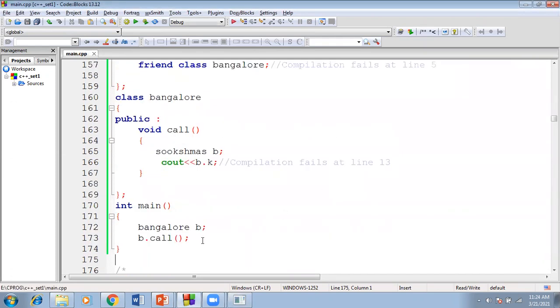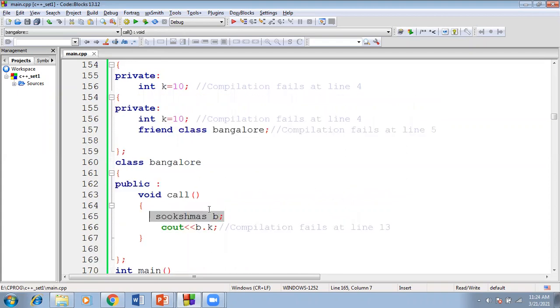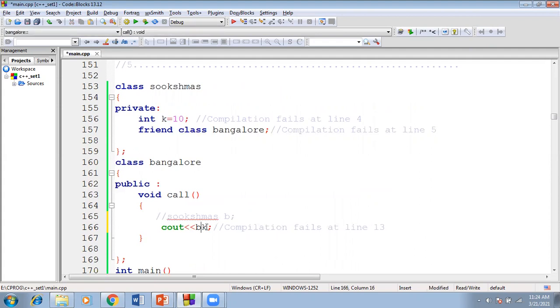So I created an object and I'm calling it here. You have to create an object if you want to access the value. Suppose if I comment this and try to access k directly, you will get a compile time error. That is the reason inside Bangalore you have to create an object, and with the help of the object access the private variable present in the different class called Sukshmas. This is the concept we call a friend class.